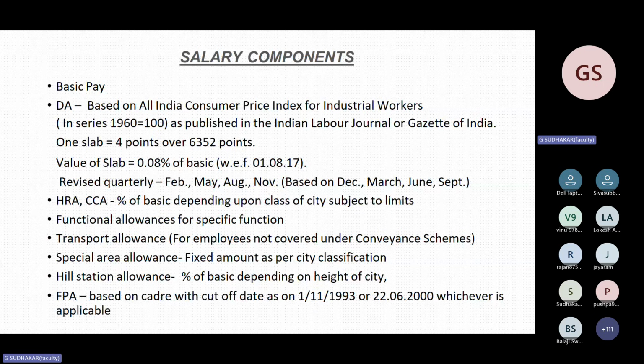Almost one question is coming on FPA every year. FPA based on cadre, which cut off date 1/11/93 or 22/6/2000, whichever is applicable. For those employees joined between these dates, those employees will get FPA, and the amount I will show you when the slides come.